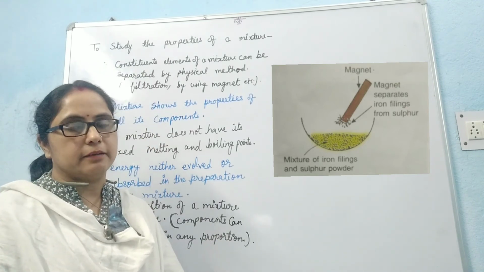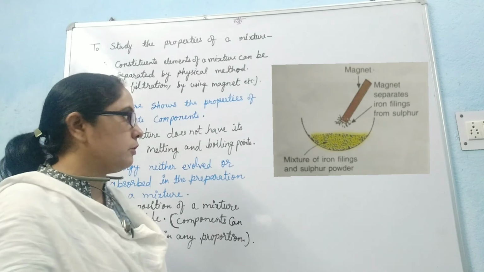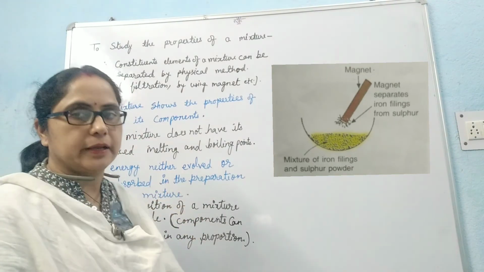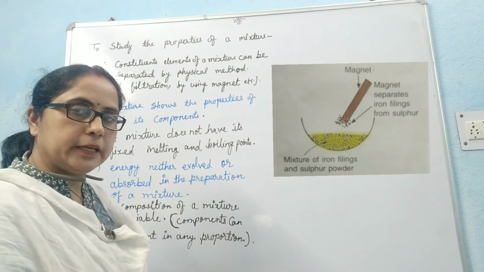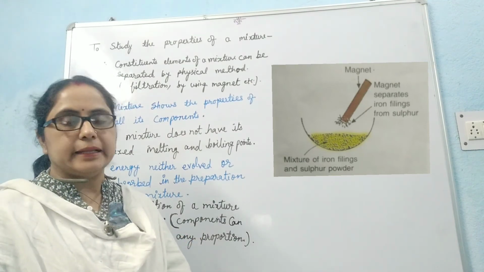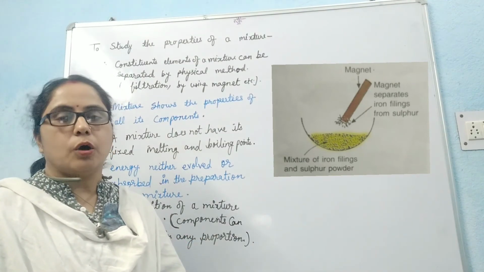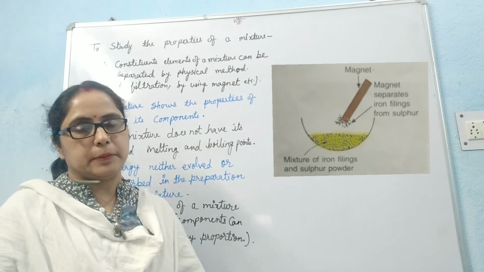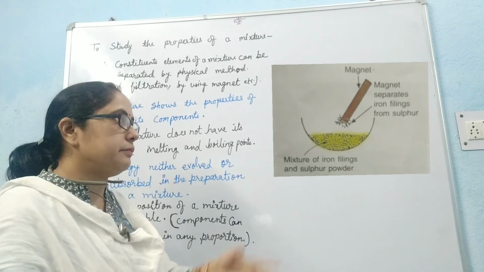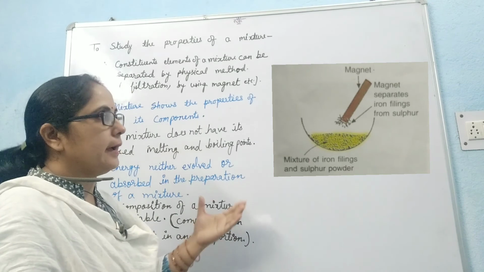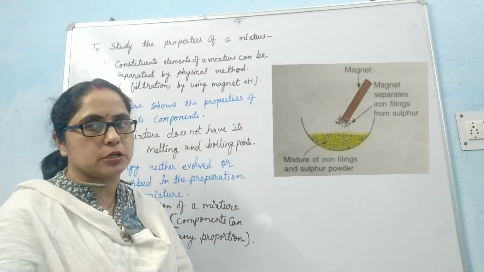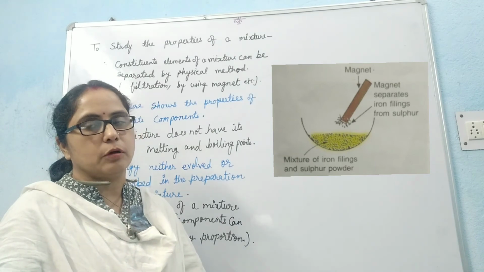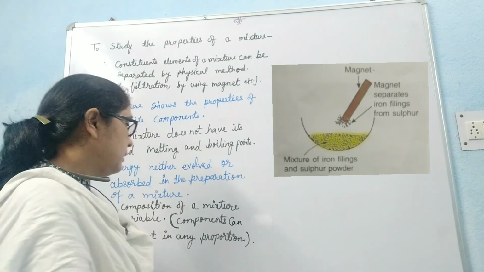Next property: the melting and boiling point of a mixture is not fixed, it is variable. The fourth property: energy is neither evolved nor absorbed during the preparation of a mixture. When we prepare the mixture of iron filings and sulfur, there is no evolution or absorption of energy in the form of heat and light.